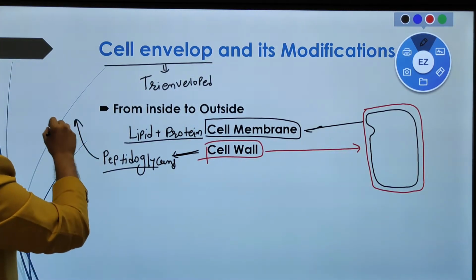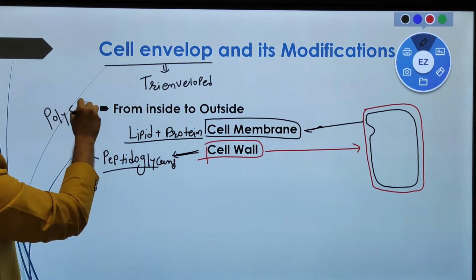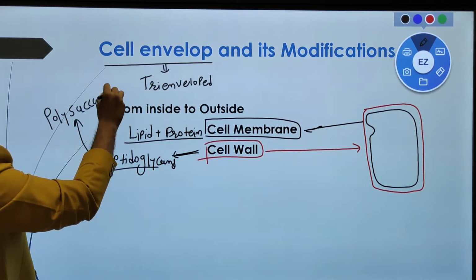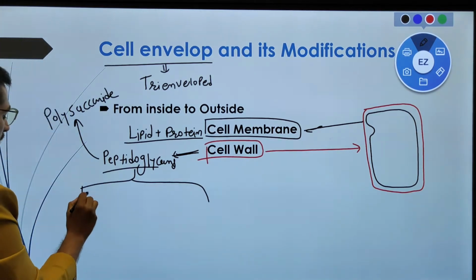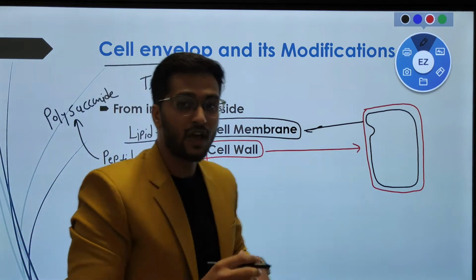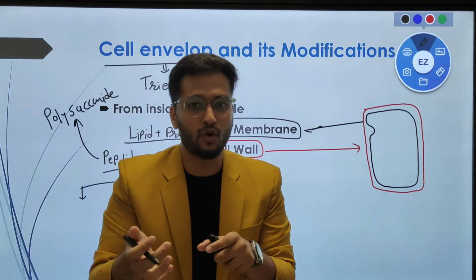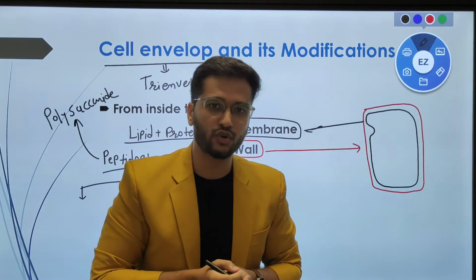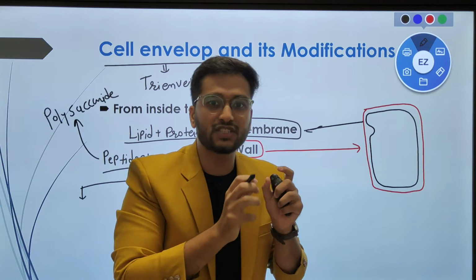Now you have to remember that peptidoglycan is a kind of polymer which is a polysaccharide. So it is a polymer of carbohydrate, and there are two monomers because it is a heteropolymer. Now what is the meaning of heteropolymer? When a particular polymer is formed by various types of monomer, then it is known as a heteropolymer, like peptidoglycans. And there is another type, which is the homopolymer.